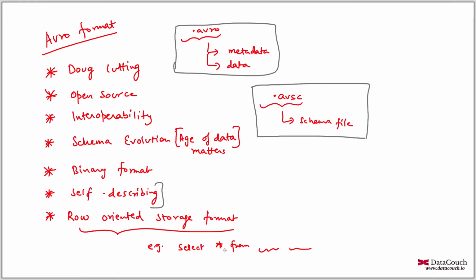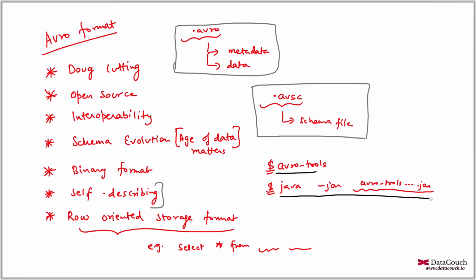You got some idea of what the Avro format is, and there is a utility called Avro tools. You can write it like this: java -jar, and then avro-tools.jar, with the specific version of Avro tools. This particular utility is equivalent to this particular command internally. Some people write it like this, or some people write it like this. In our hands-on we will be writing it like this, and after this you will give some parameters.